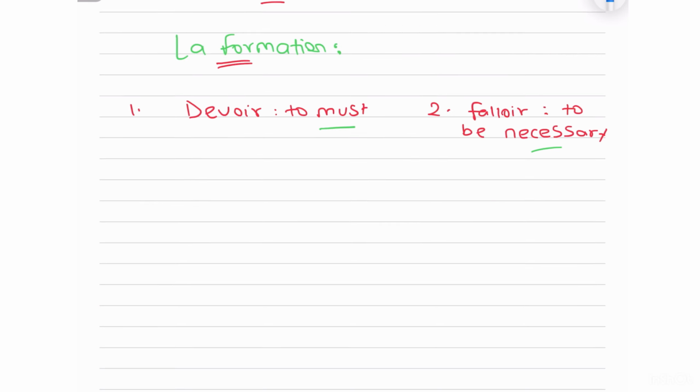Okay. So first things first, the most important difference is that devoir is a personal verb while falloir is an impersonal verb. What does that mean? So when I say personal verb, that means you can conjugate devoir with any subject. As in, I can say, I must finish my homework, you must finish your homework, he, she must finish their homework, right? Or you can even say it with we, they, right?